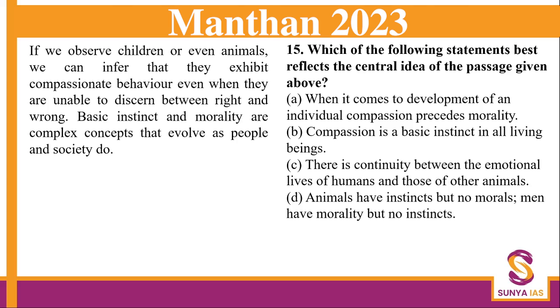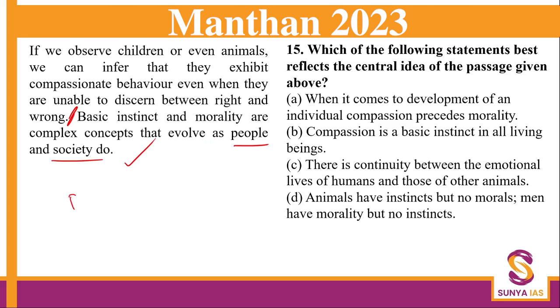If we observe children or even animals, we can infer that they exhibit compassionate behavior even when they are unable to discern between right and wrong. Basic instinct and morality are complex concepts that evolve as people and society do.